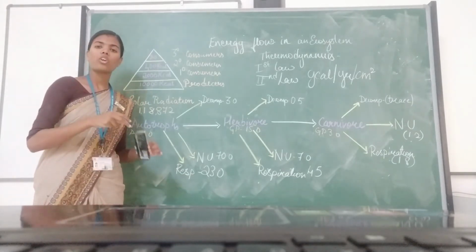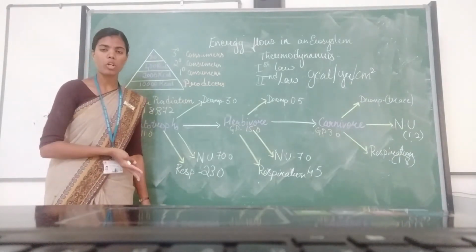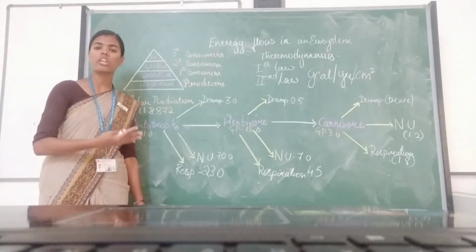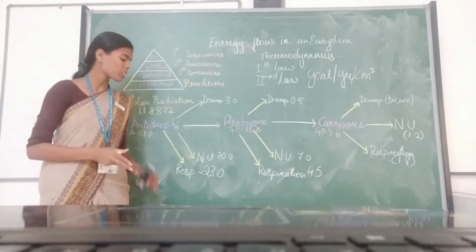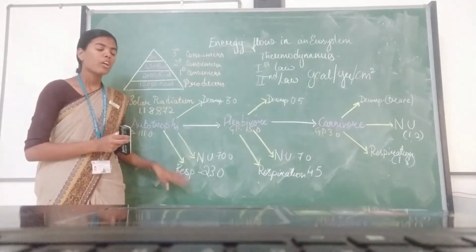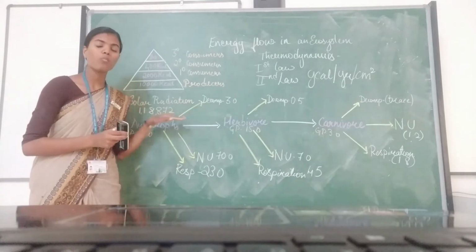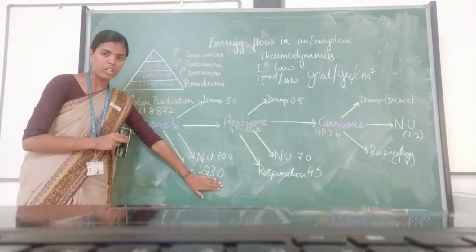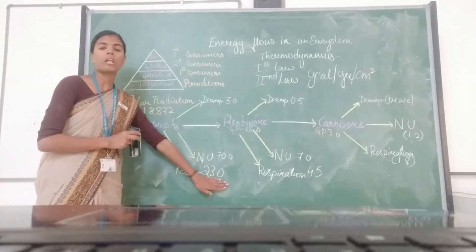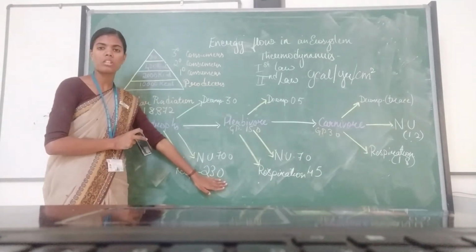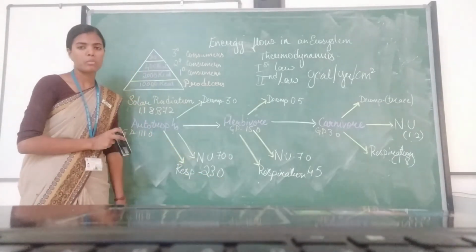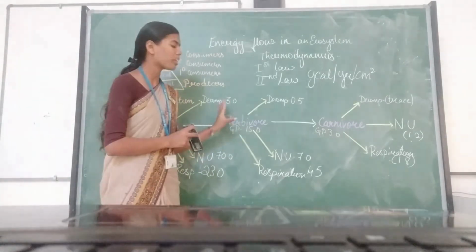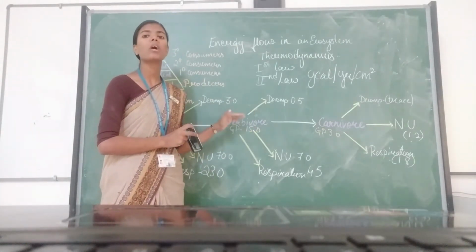As we all know, energy is required for all metabolic processes: respiration, excretion, digestion, circulation. For each and every process, energy is required. So whenever we study energy flow, we describe how much energy is gone in the form of respiration, here around 23.0 grams calorie per year per centimeter square. Out of this, only 20% of energy goes to the next trophic level, the herbivore.